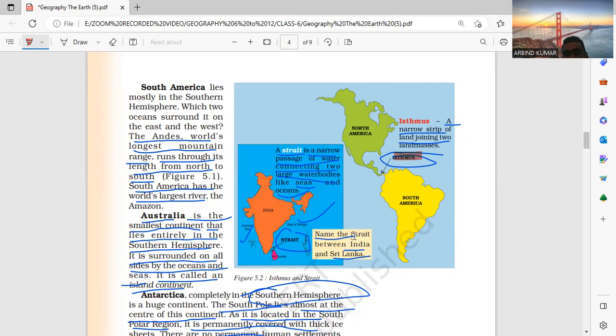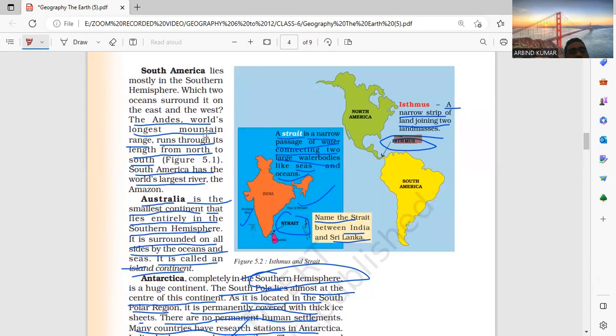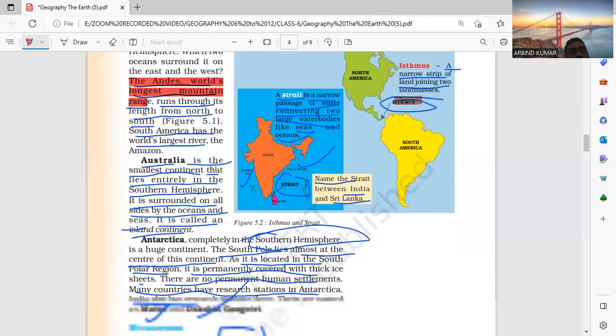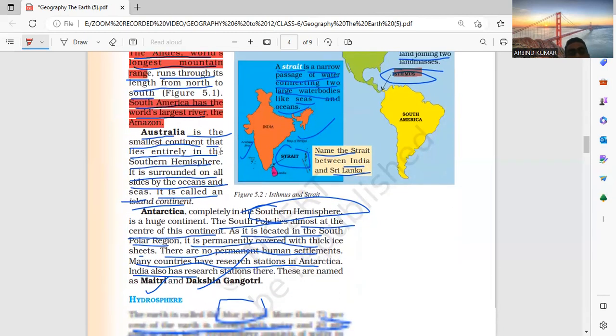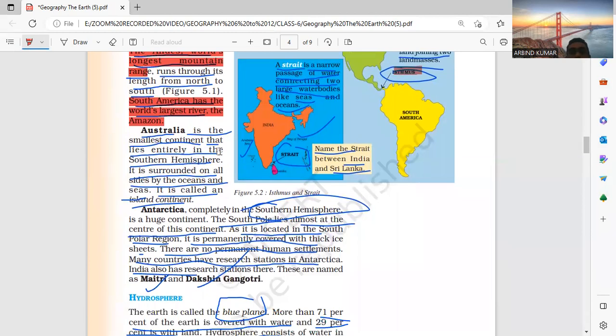Palk Strait, the name of the strait, means between India and Sri Lanka. Its name is just "Strait", okay. South America lies in the Southern Hemisphere, surrounded by ocean in the east and west. The Andes is the world's longest mountain range, running the whole length from north to south. South America has the world's largest river, the Amazon, larger than the Nile River.